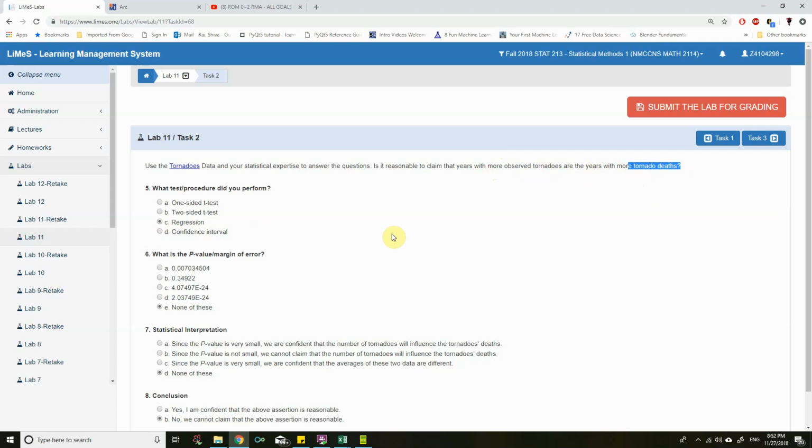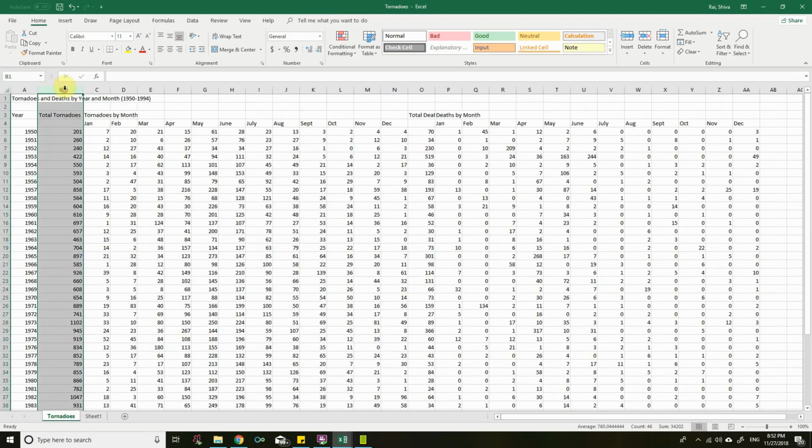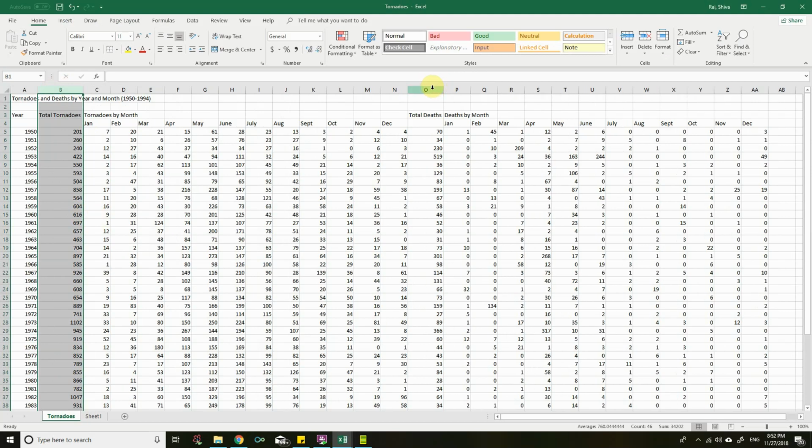Now let us again go to the same data, tornadoes, and here we are trying to look at more observed tornadoes, the years with more tornado deaths. Let's select the total tornadoes and total deaths, these two columns.